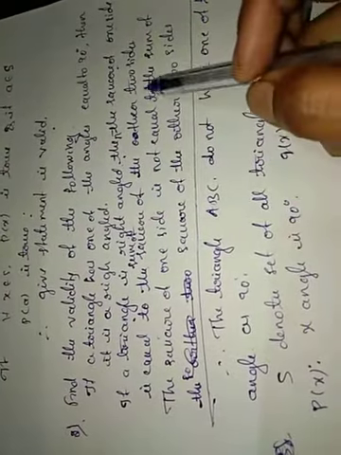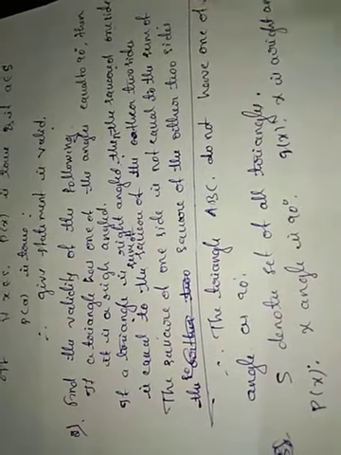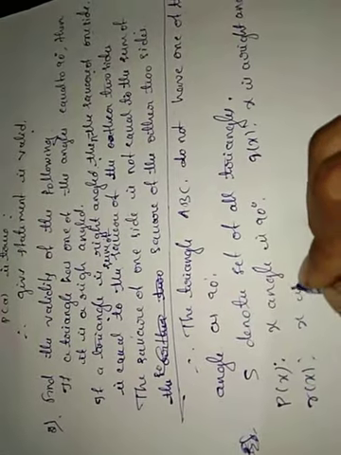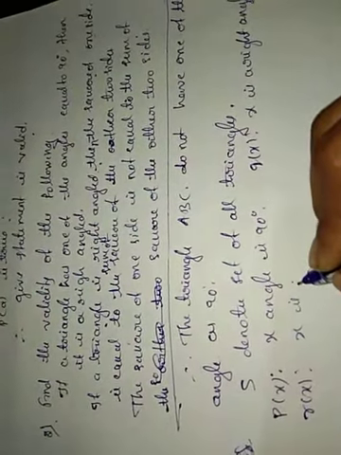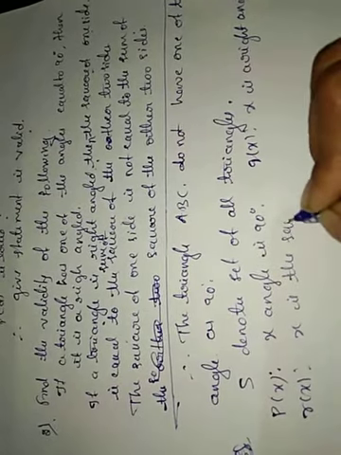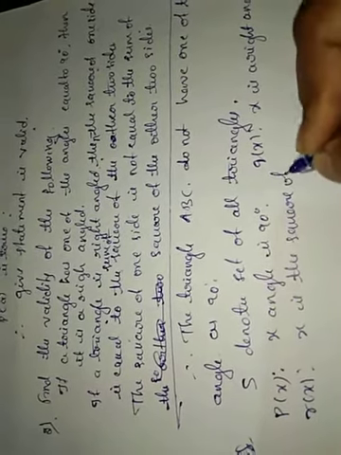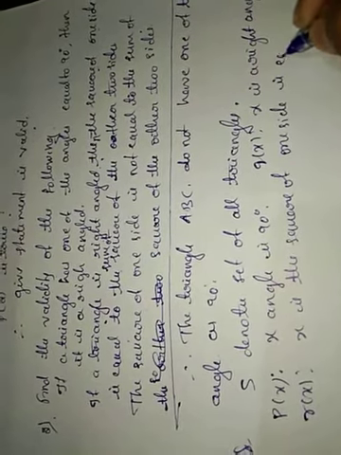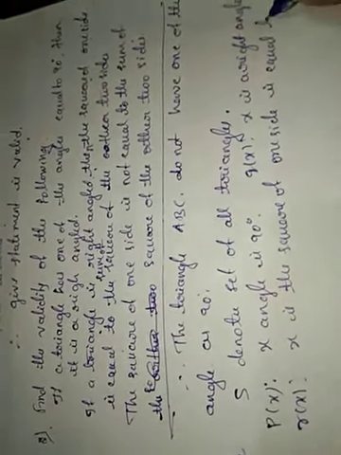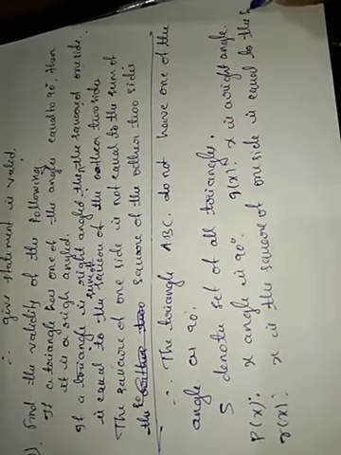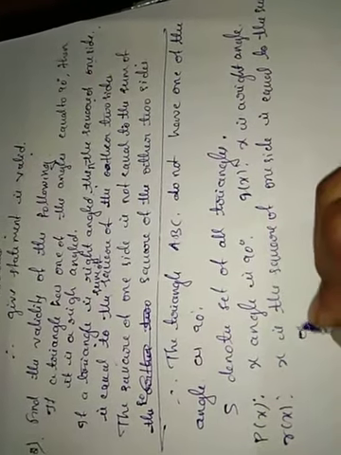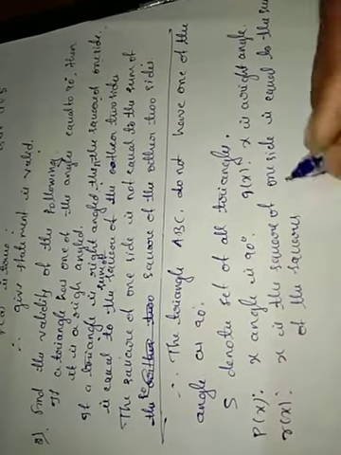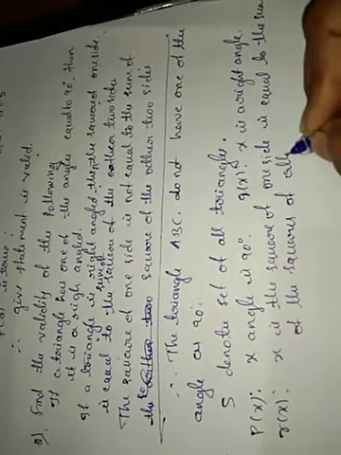The square of one side is equal to the sum of the squares of the other two sides, that will be R of x.